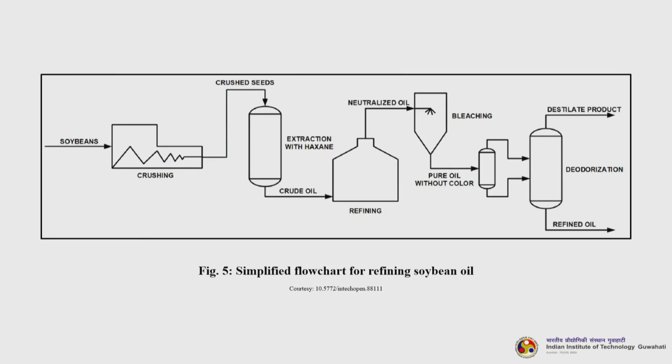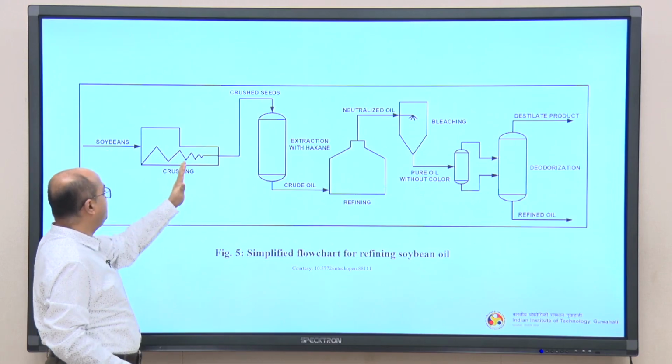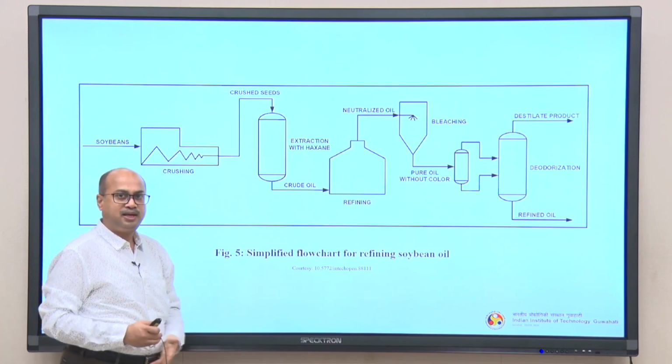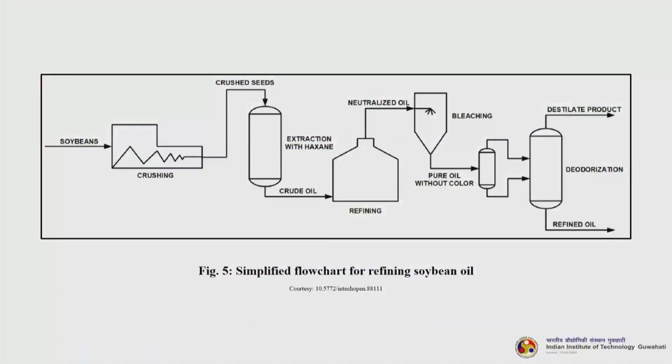So, this is a simplified flow chart for the refining of soybean oil. You can see that this is the pre-processing step. Soybeans go through mechanical pre-processing steps like crushing, milling, whatever it is. Then the crushed seeds go to the extraction unit, usually with hexane used as the extracting solvent. So, you get the crude oil.